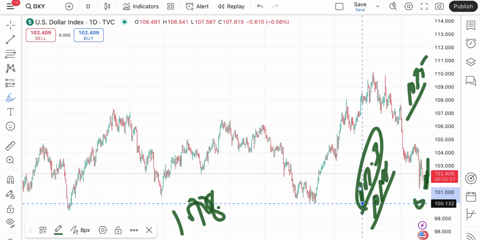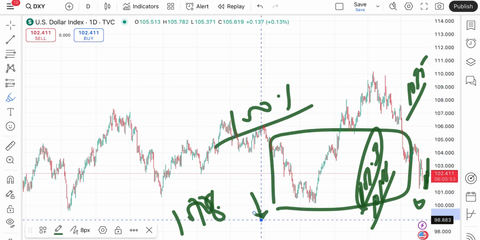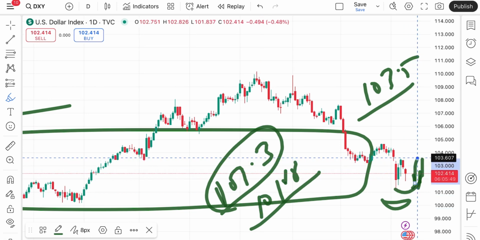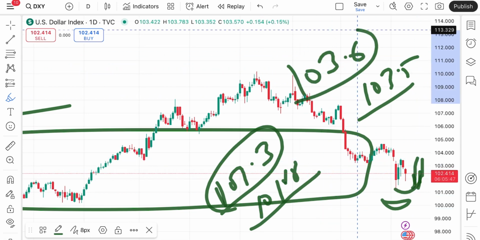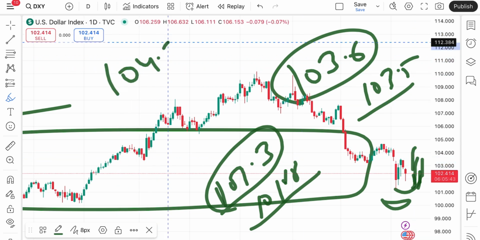If that doesn't sustain, a further fall we can see below a level of 100.1, and then there will be a zone breakout, so further fall we can see. But if the price sustains above this level, we can see it will go towards a level of 103.6, and if that sustains, a further high we can see towards 104.3.